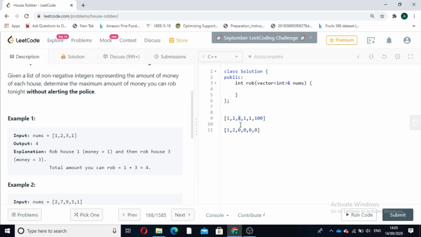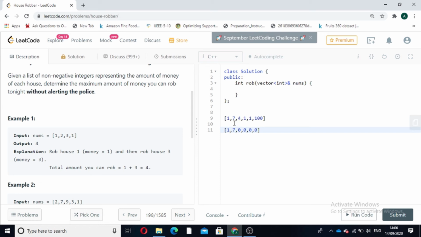But what if we are already getting the maximum without taking this house into consideration, that is, using i minus 1 only? Like suppose we have 7 here. So the maximum amount till index 2 will be 7. Now when we take this third house into consideration, the maximum amount we can get is the money of this house, 4, plus the maximum amount robbed till i minus 2, that is 1.